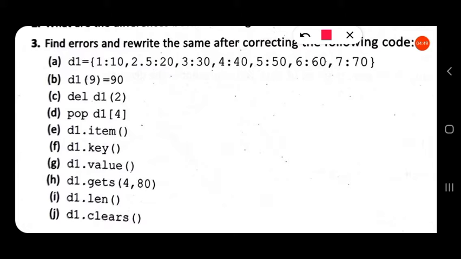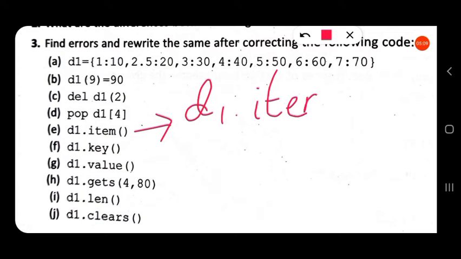Next one, here it is D1 dot items. There is a function called items, not item. So it will be written as d1 dot items. There is an s.